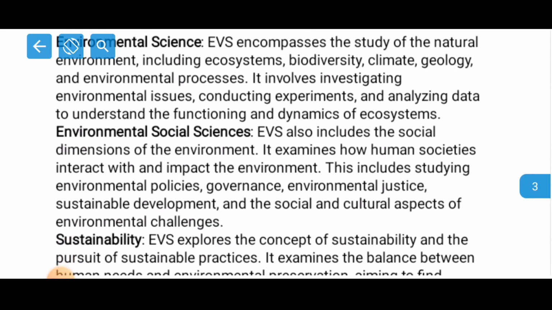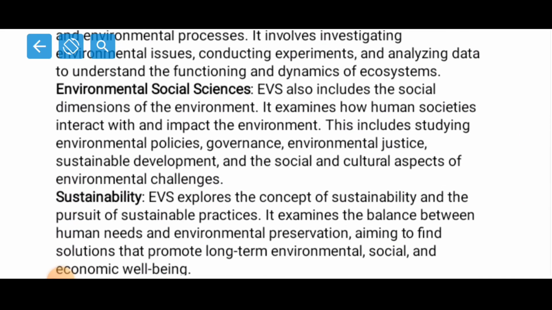Now, environmental social science. EVS also includes the social dimension of the environment. It examines how human societies interact with and impact the environment. This includes studying environmental policies, governance, environmental justice, sustainable development, and the social and cultural aspects of environmental challenges. See, as I was saying, it does not mean that environmental studies will be studied only by science students. Even social science students have to study environmental studies. Why? Because it is interconnected, right?